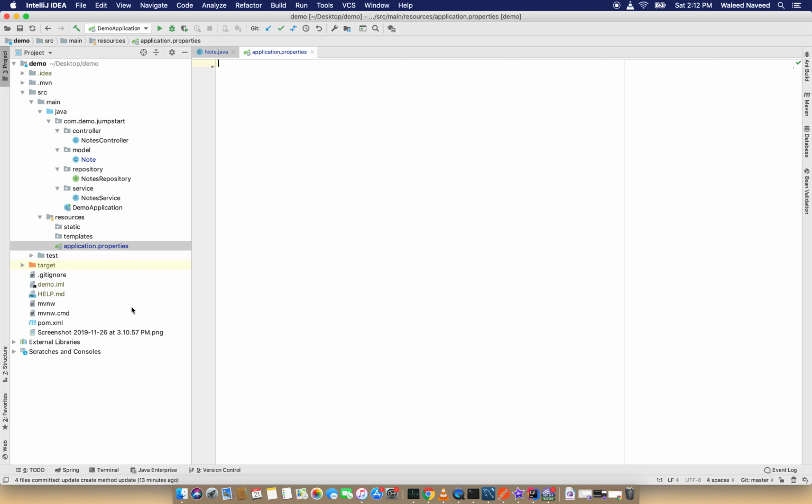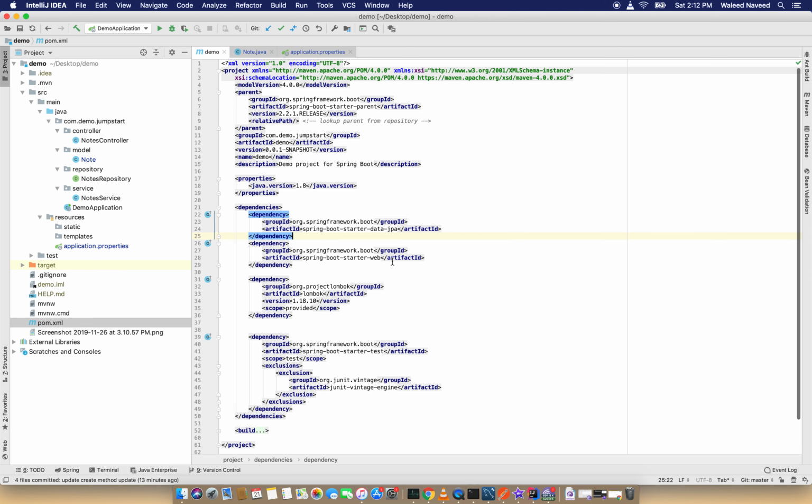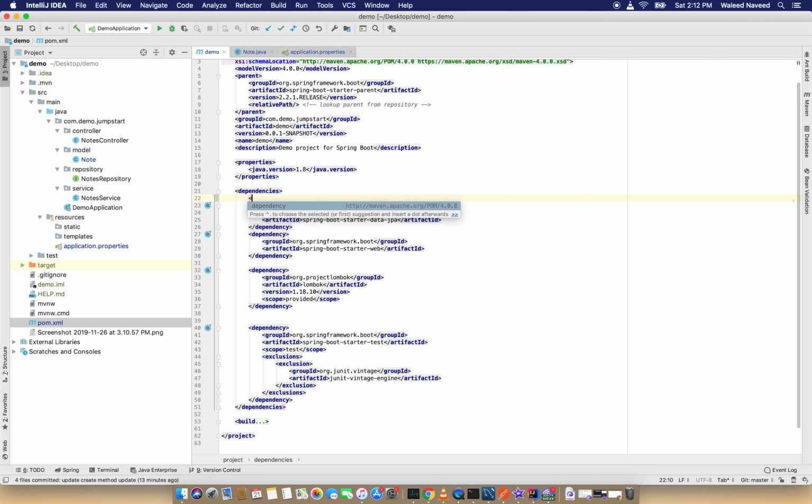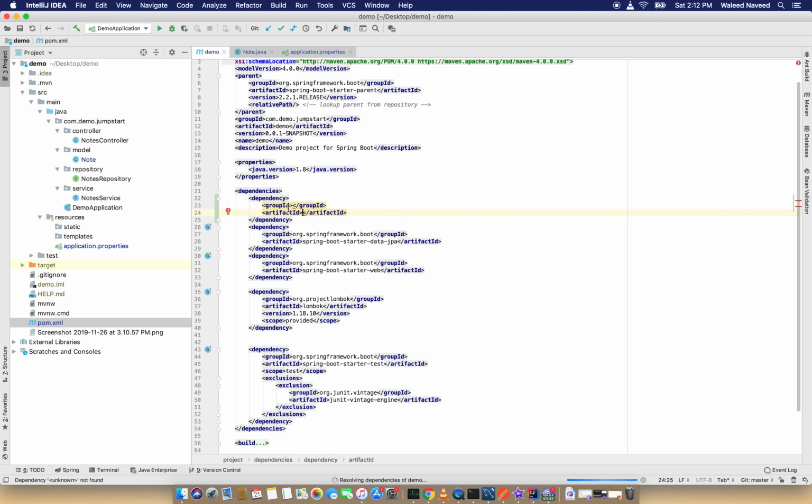Now I am going to add some properties for our database. First of all, before adding properties, I need to add MySQL, as we are going to use MySQL as our database. So I need to add a dependency for MySQL. I am going to add the MySQL connector here. You can Google and copy it from the Maven repository, the link we used in our first videos, but here I will simply create the dependency on my own.